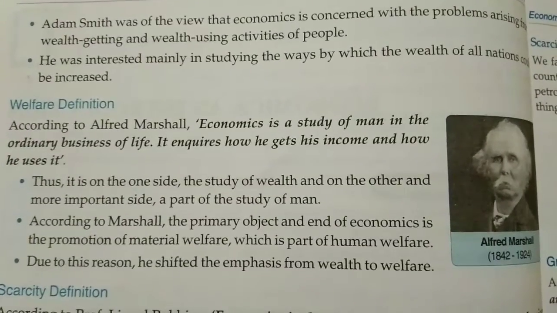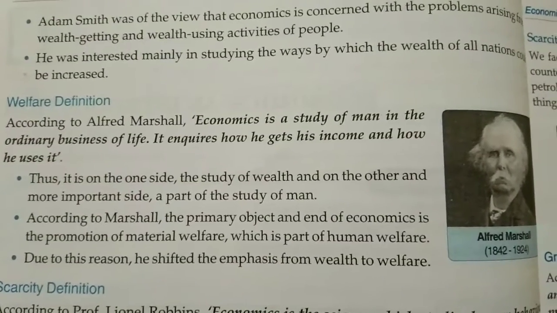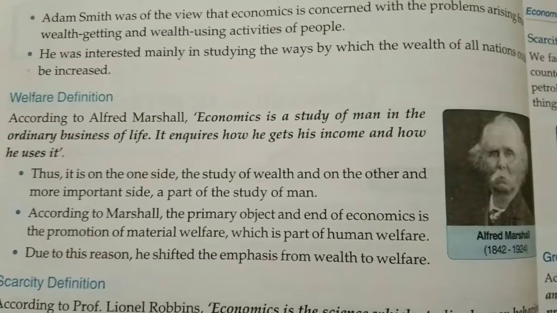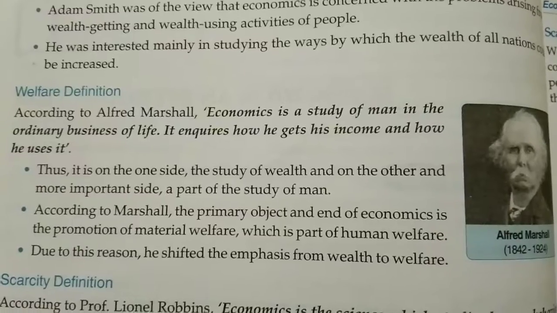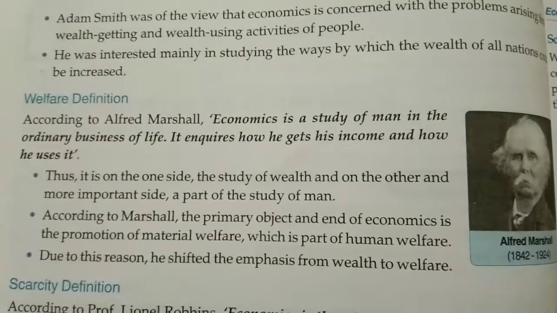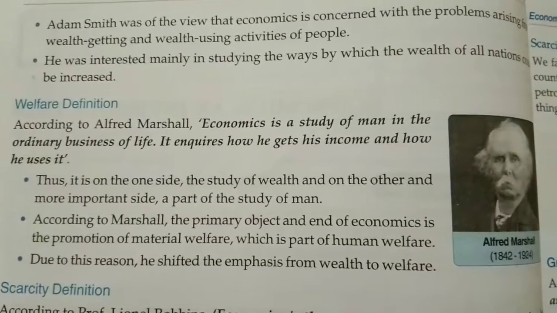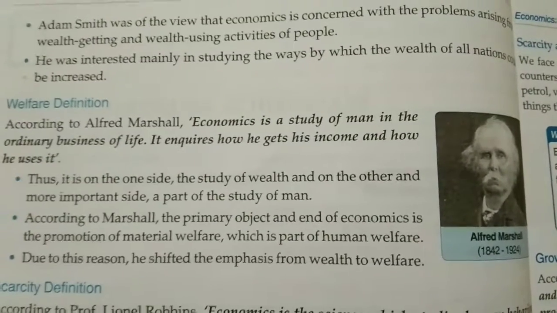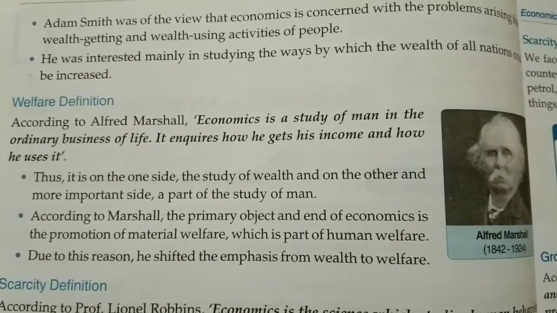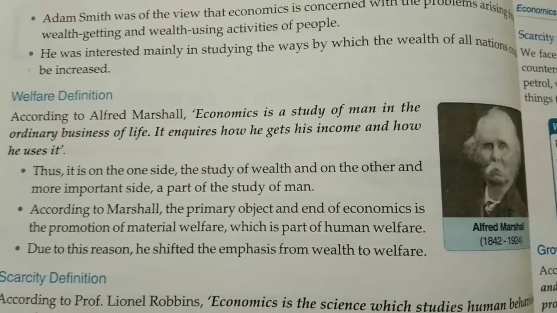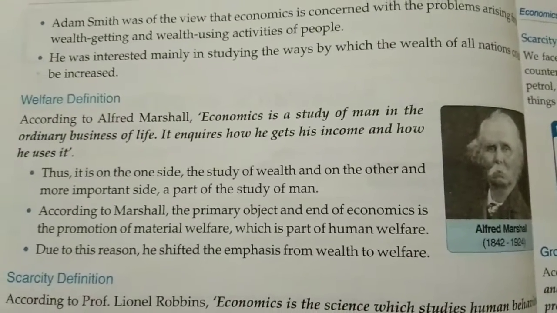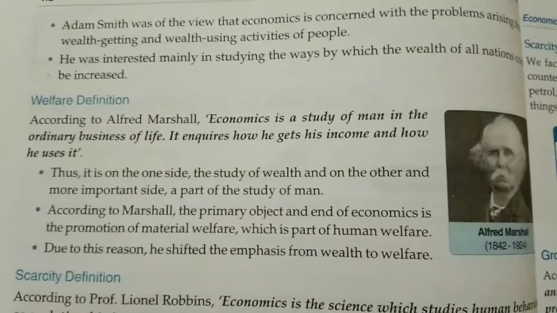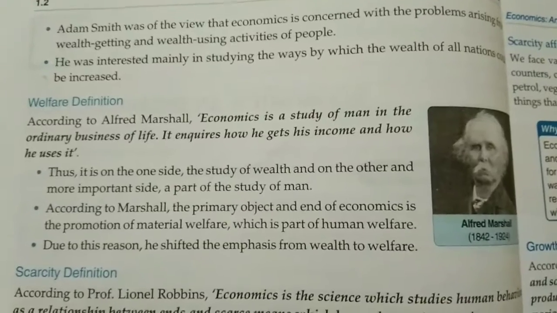It means how much people are getting, how much people are earning, and how they are using and utilizing this wealth. He was interested mainly in studying the ways by which the wealth of all nations could be increased, and as you know, he wrote the book An Inquiry into the Wealth of Nations.